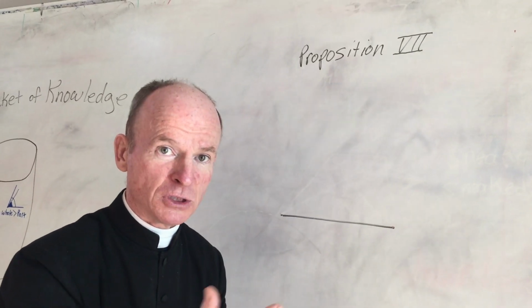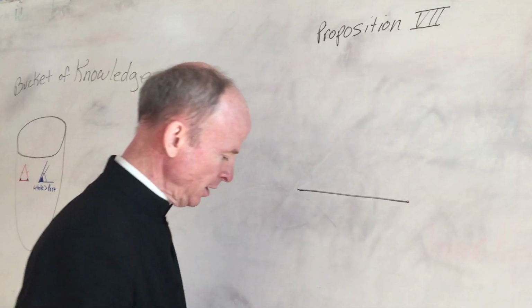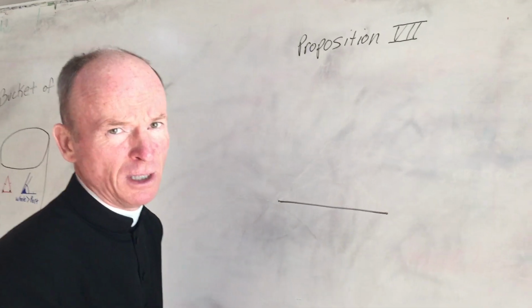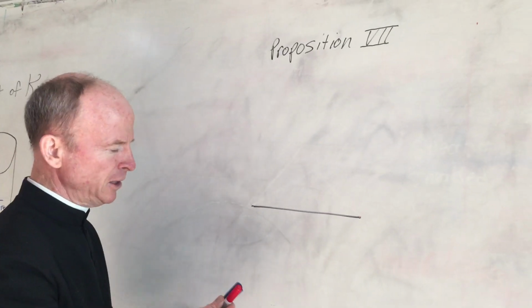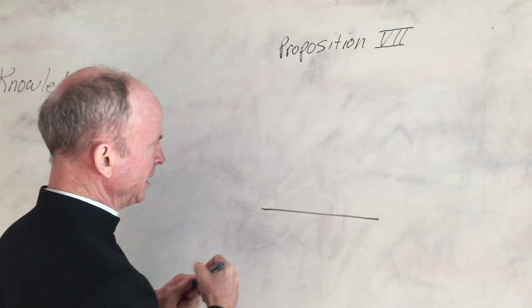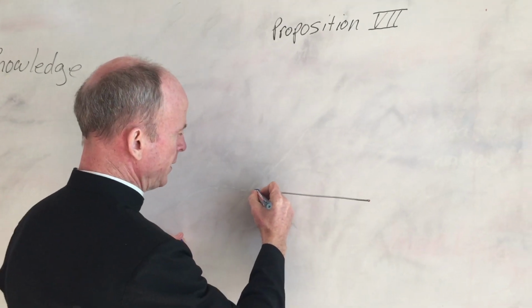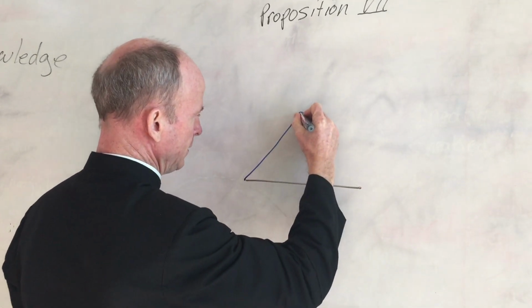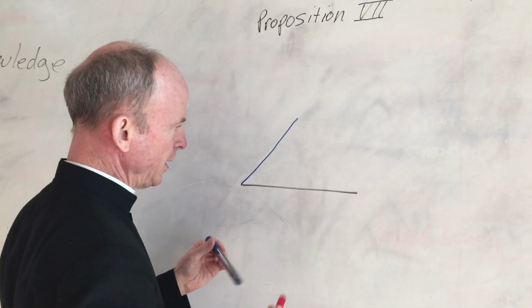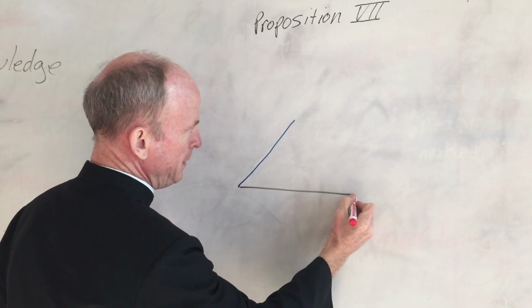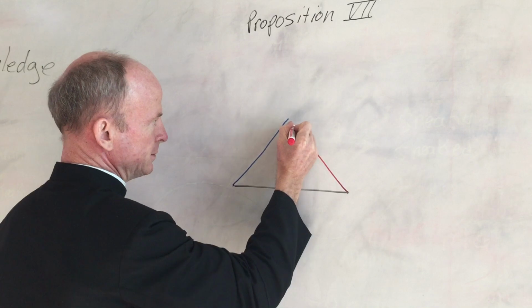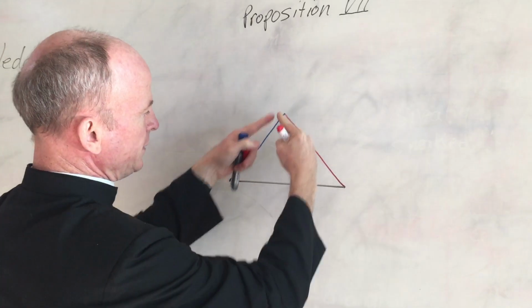Oh, Mr. Smarty Pants says maybe there can. Okay, that's how we're going to prove this prop, by reductio ad absurdum. So let's get our first 2 lines meeting at a point. Let's construct a line and another line from the other extreme meeting it. Okay, so here we have 2 lines coming up.